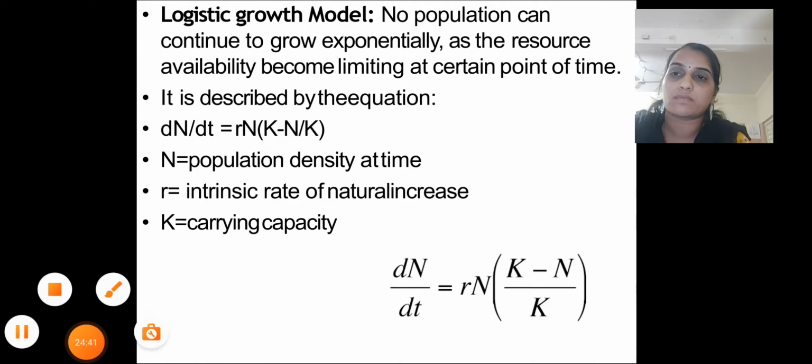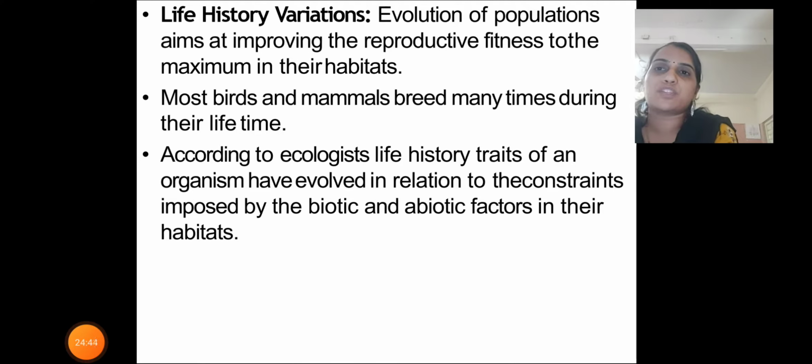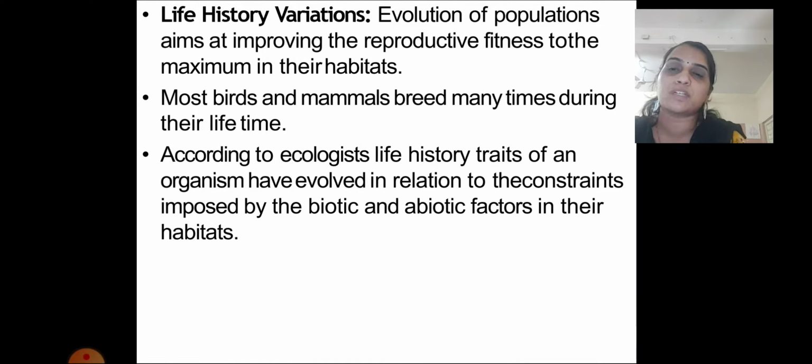Life history variations. Evolution of populations aims at improving the reproductive fitness to the maximum in their habitat. If the maximum reproductive fitness is there for a living organism in a particular habitat, the population will grow tremendously in that habitat. Most birds and mammals breed many times during their lifetime. So the breeding capacity of most birds and mammals is maximum. They don't show seasonal breeding. They show continuous breeding at the maximum rate.